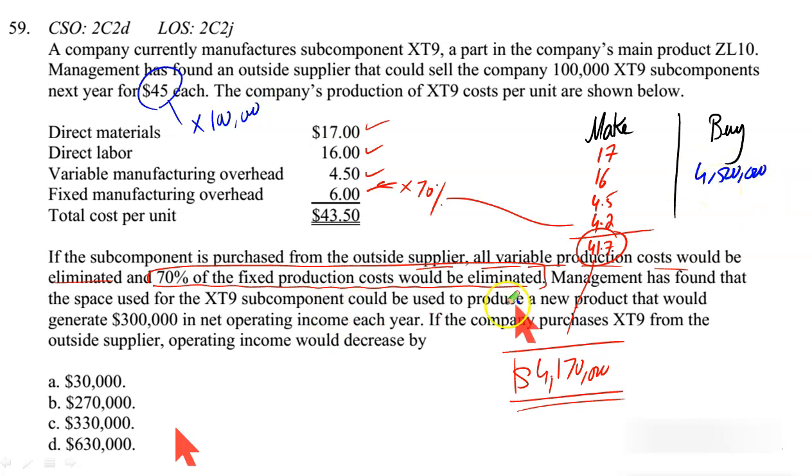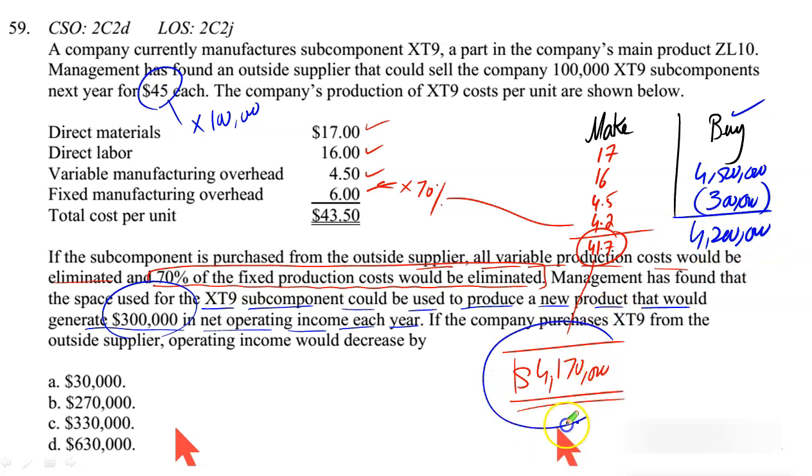It says management has found that the space used for XT9 subcomponents could be used to produce a new product that would generate 300,000 in net operating income each year. If we decide to buy XT9, the idle facility could be used to produce something else. It will result in additional income of $300,000, which means your acquisition cost of 4.5 million, for decision making purposes, would be reduced to 4.2 million.